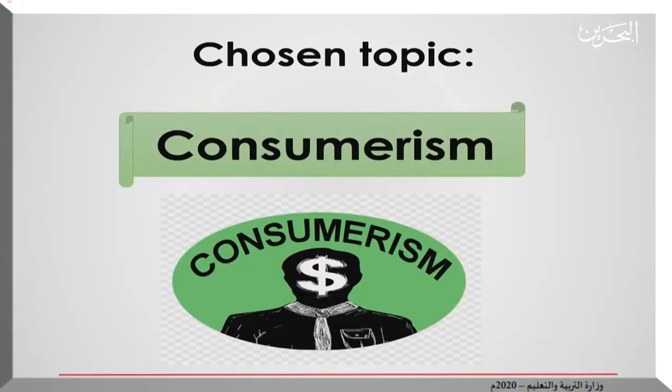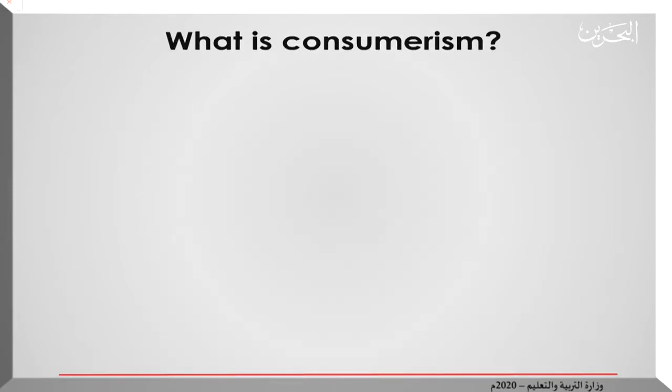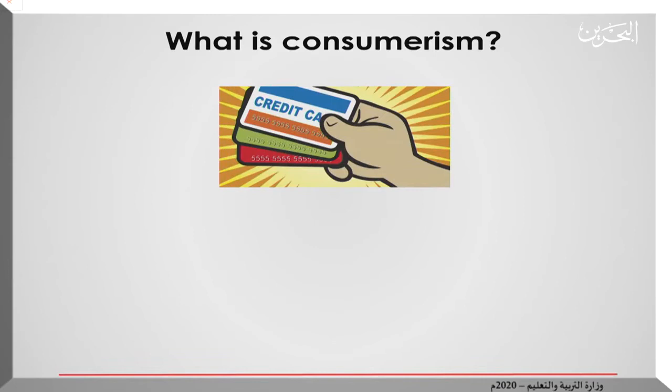Look at this man, look at the picture. What does it symbolize? Or what can you think about the topic consumerism? What is consumerism? Another picture. At the first one, we had sign of money. Here we have sign of credit cards. So yes, it has to do with buying things. It has to do with customers. It has to do with spending money.